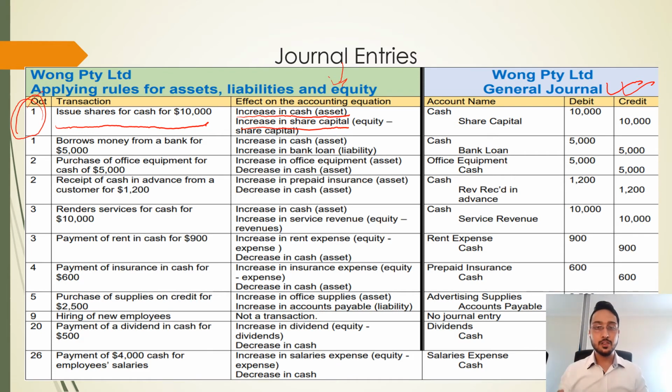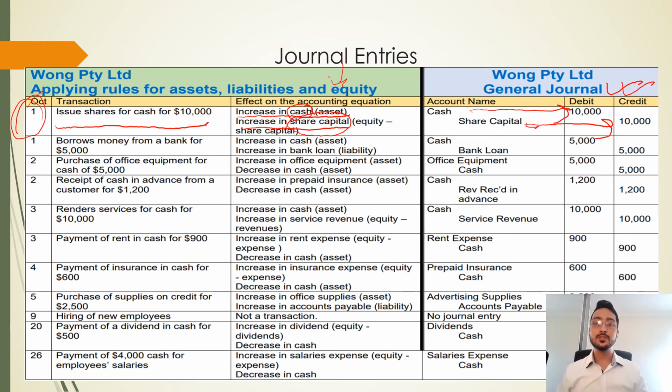If the equity or liability is increased, it will go on the credit side, and if it is decreased, then it will go on the debit side. So the account name for this is cash, and the second account name will be capital. So when the cash is increased, then it will go as a debit, and when the share capital is increased, then it will go as a credit.